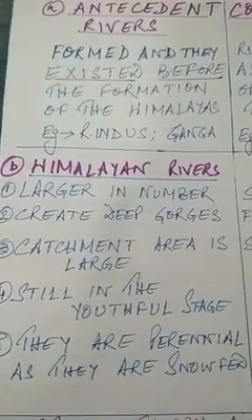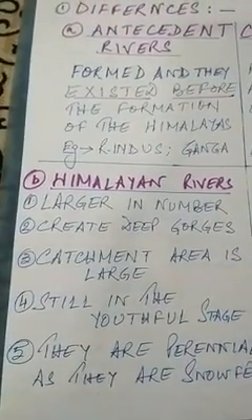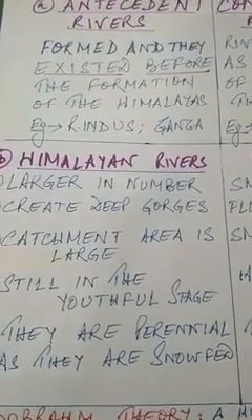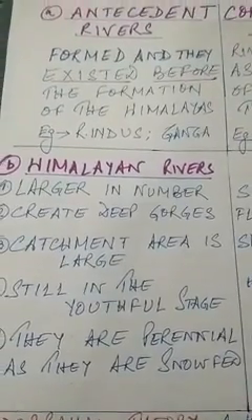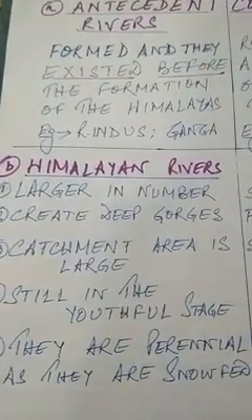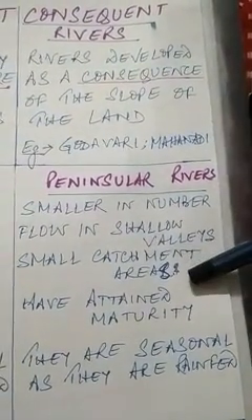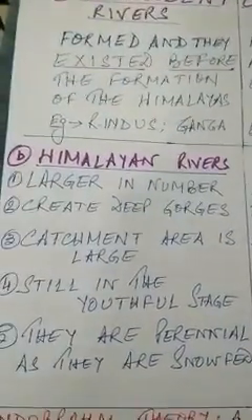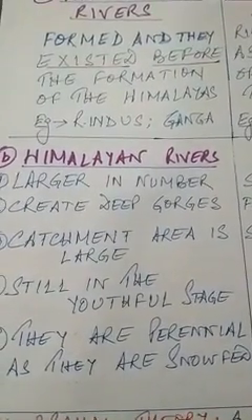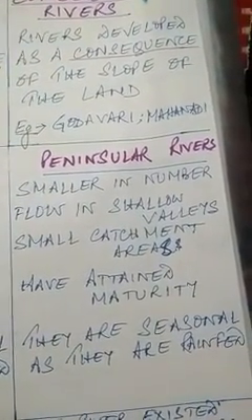Third point, the Himalayan rivers have a large catchment area. Now, the meaning of catchment is the area from where the rivers get their water. That is catchment. The Himalayan rivers, each of them, have a large catchment area. That is, the area from where they get their water is large, big in area, in size. Whereas for the peninsular rivers, their catchment area is small. Point number 4, they are still in their youthful age. They keep on eroding. They keep on moving very fast and very swift. Whereas the peninsular rivers have attained their maturity level, maturity age.